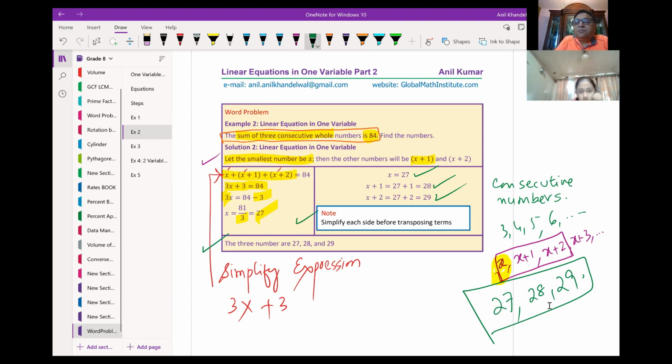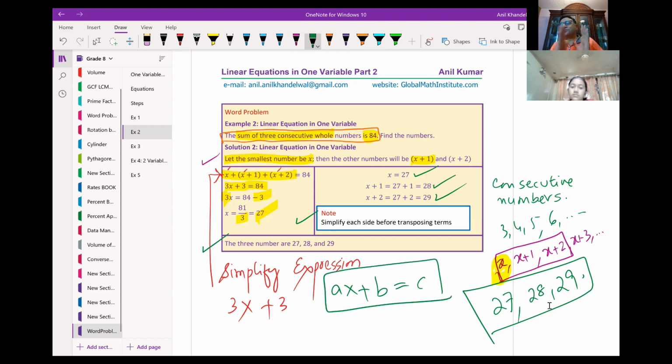Simplify each side before transposing, right? So if you have so many things, put them as ax plus b. So what are we doing? We are writing this as ax plus b equals c. Is that okay? Yes. So first you simplify into this form of linear equation, ax plus b equals c. Then you transpose, you add or subtract the same things. You get the idea? Yes.